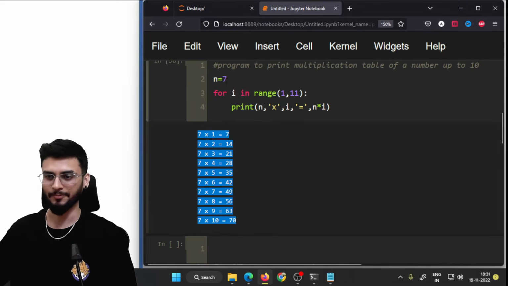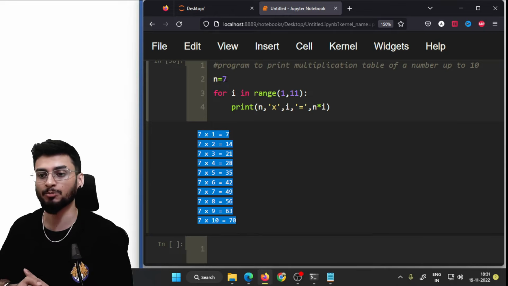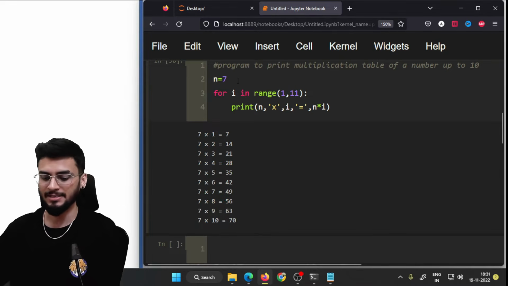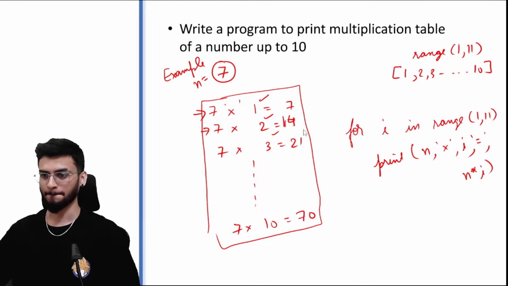which is right. So these problems can be done in multiple different ways, but we are going forward with the easiest and the most simple solution. Now, if I write 17 instead of 7, you will get the table of 17. So I hope till now you were able to understand the sequence part of for programming.